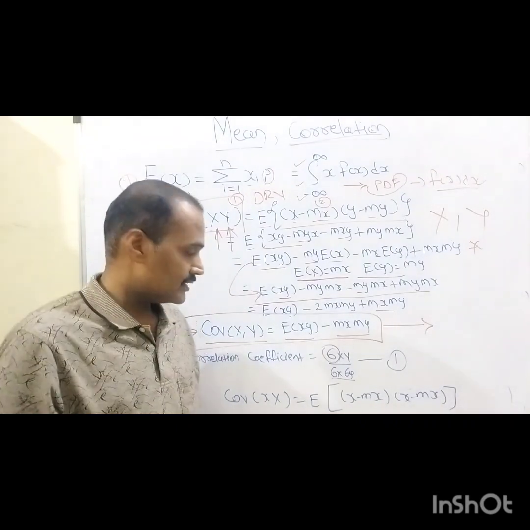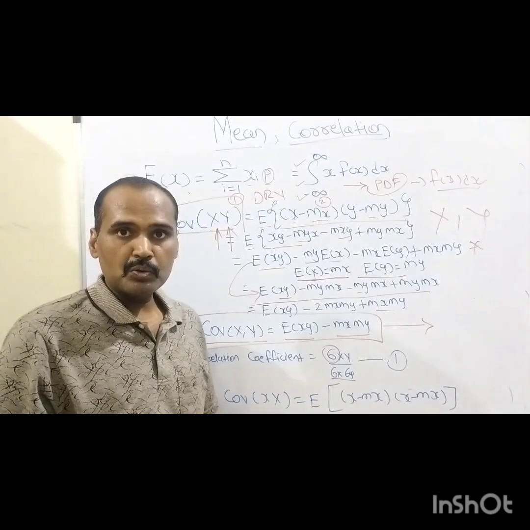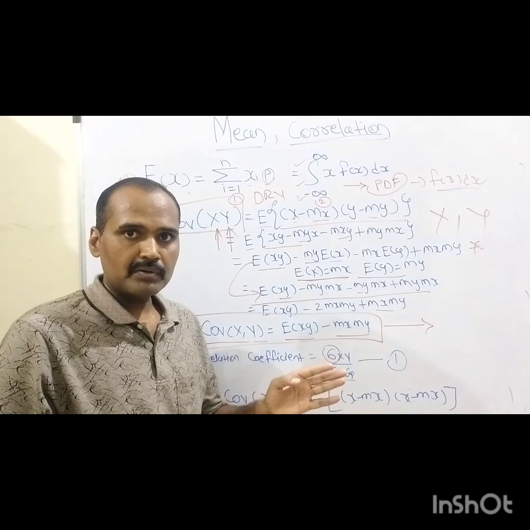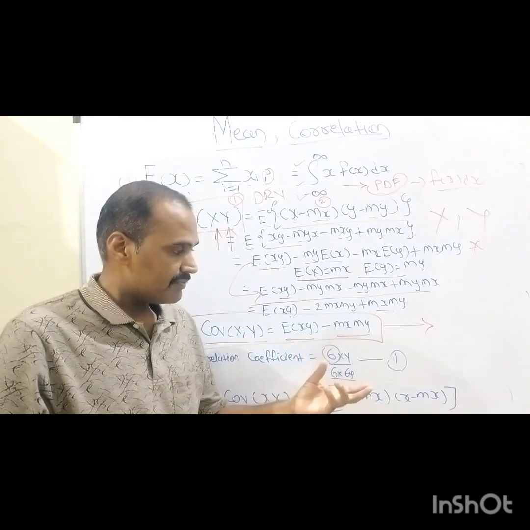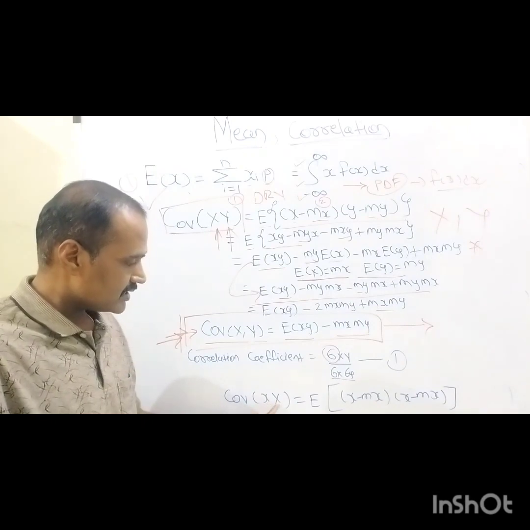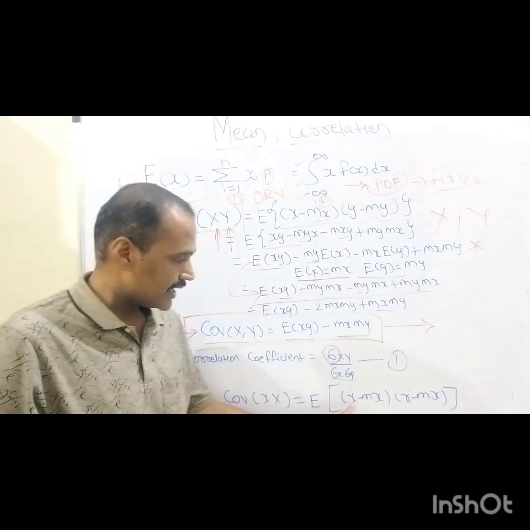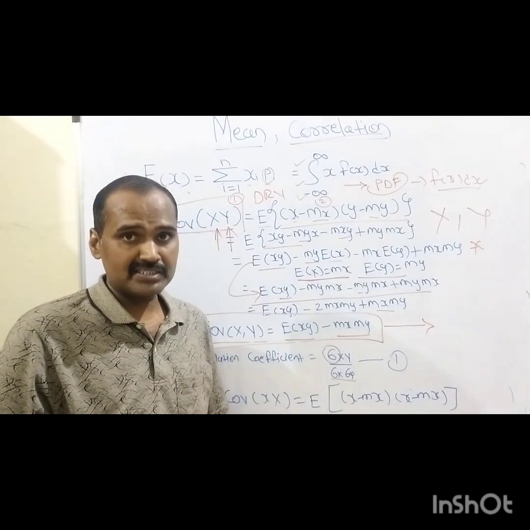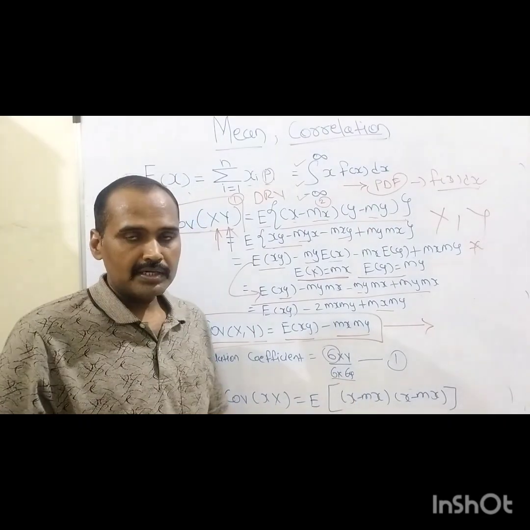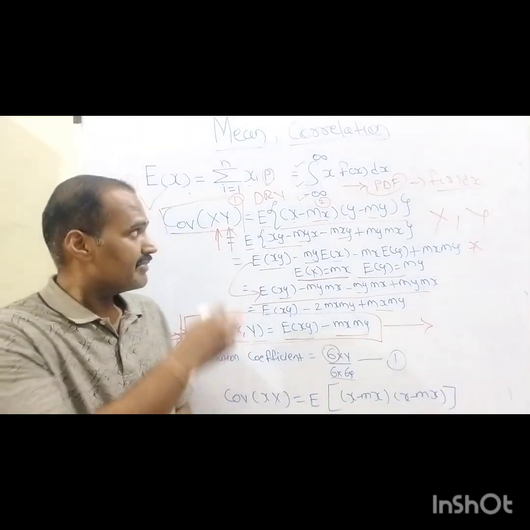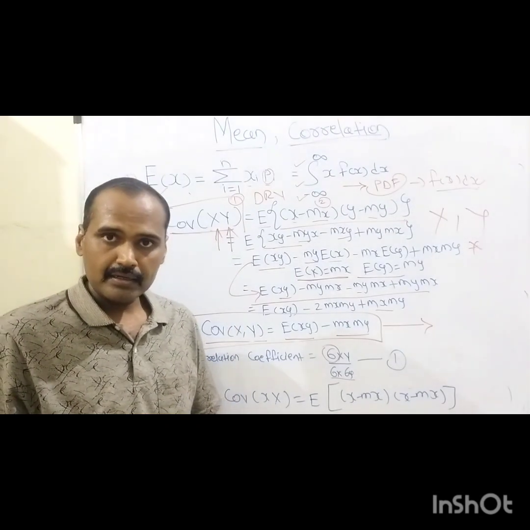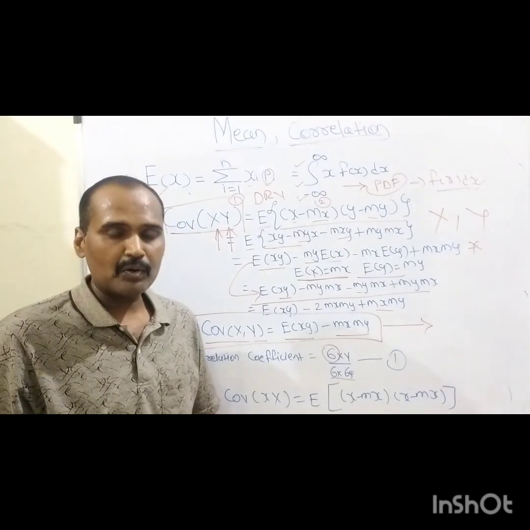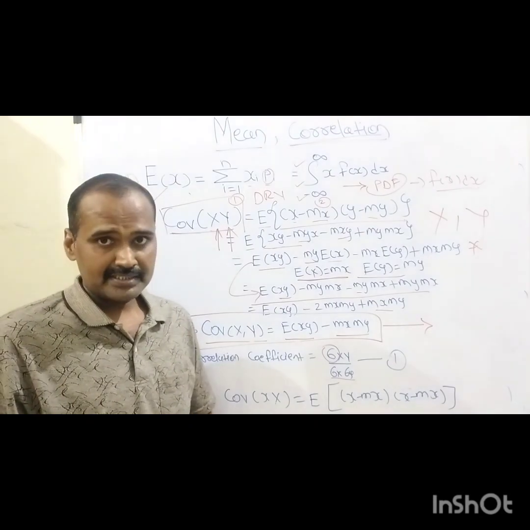So probably in a forthcoming lecture, we will learn this autocorrelation function in detail, because basically in the case of discrete time, autocorrelation is nothing but, according to its definition, we can define it like this: covariance of x with x equals E of x minus mx into x minus mx, meaning it deals with its delayed sequence, right? That is nothing but the autocorrelation function. So in this lecture, I hope we have gone through the introductory part of the mean value as well as the correlation function of random variables. I hope you understood all those things belonging to these two functions, right? Thank you.